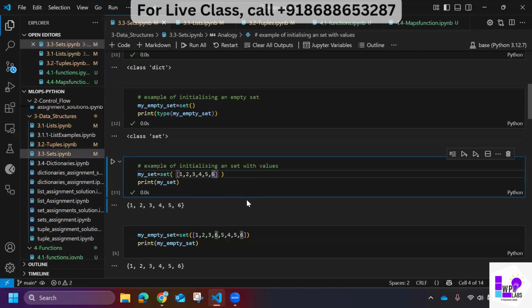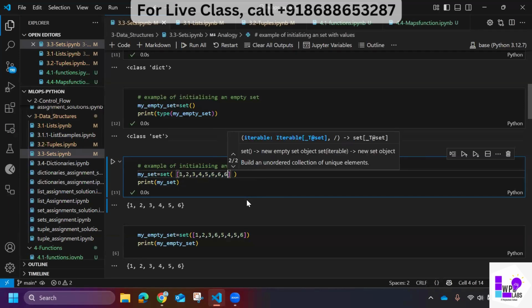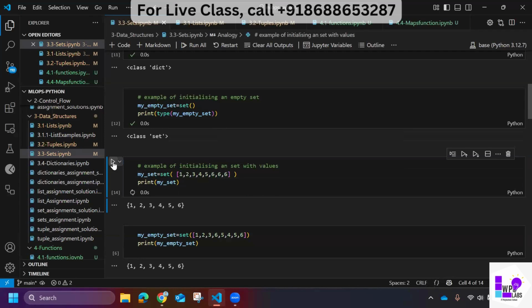Now let me try to take a repeated value, and let's see what will happen. If you see, I'm just printing this, but it's not printing these repeated values.